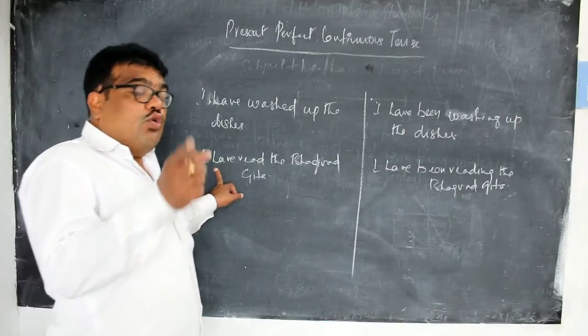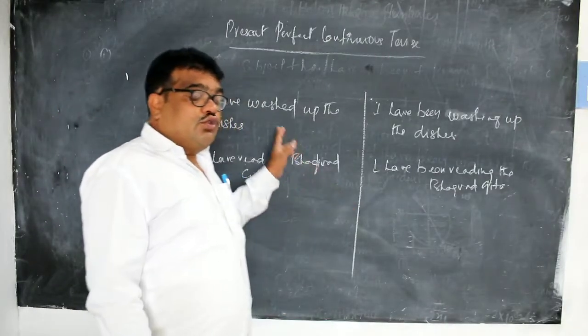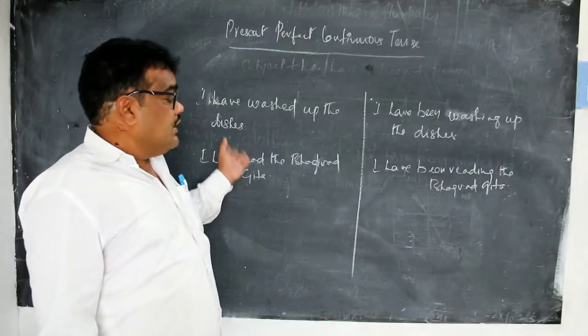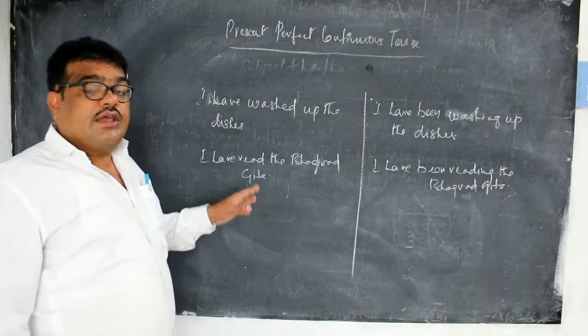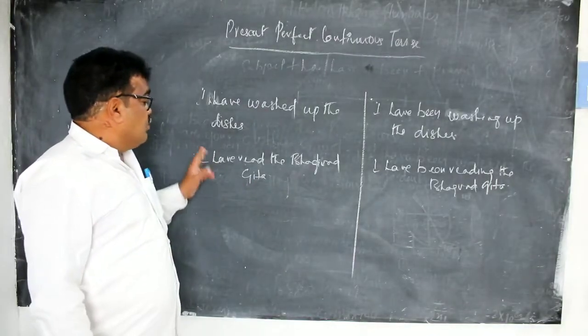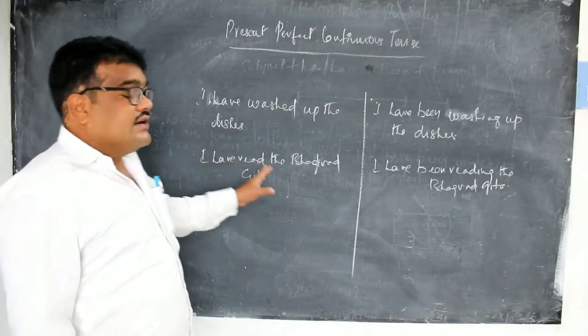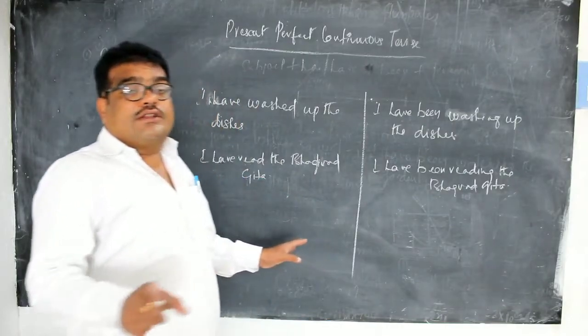Whereas when you don't have the knowledge of that, you might have read in the past. If you have forgotten, at that time you can use simple past tense. You can say, I read the Bhagavad Gita. You have forgotten the knowledge.